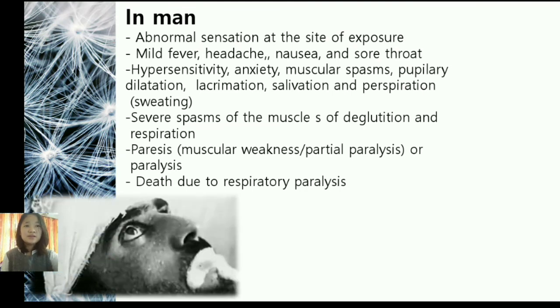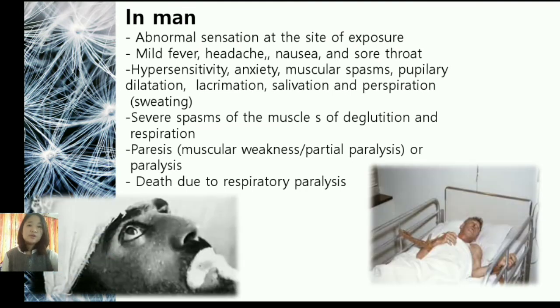Now in the case of humans, they show an abnormal sensation at the site of exposure. They have a mild fever, headache, hypersensitivity, lacrimation, salivation, and eventually, due to paralysis of the respiratory tract, death occurs.